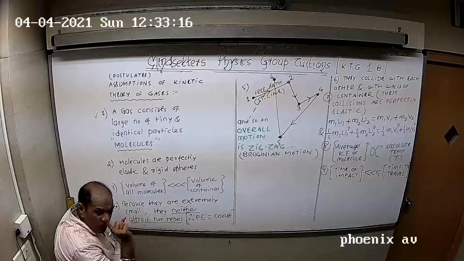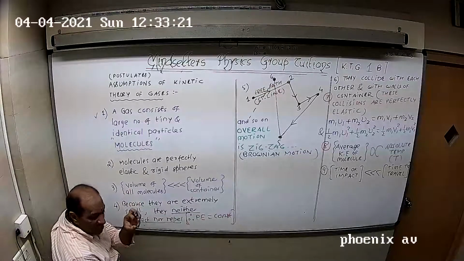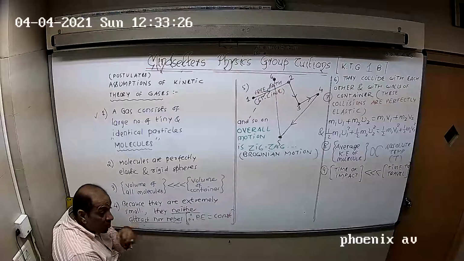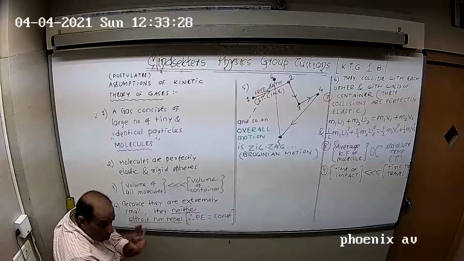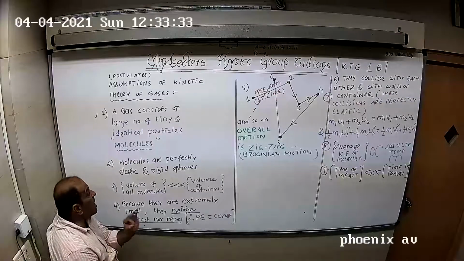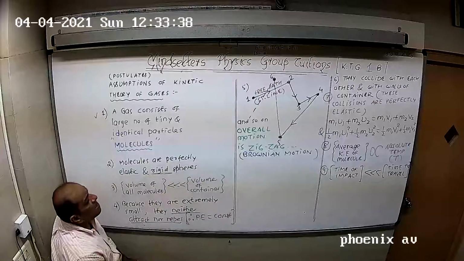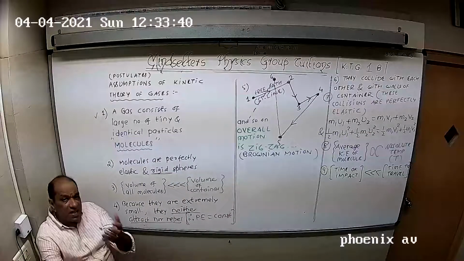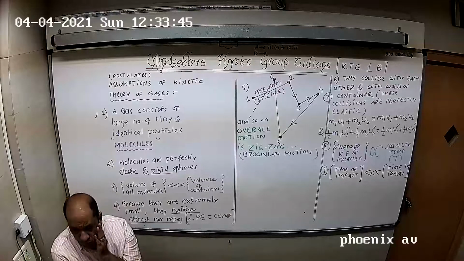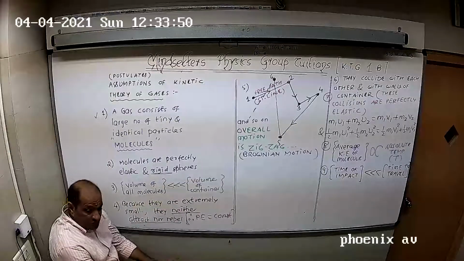Now in the chapter of elasticity we have said that the body which can be deformed the least is most elastic. Right? That means the body which cannot be deformed at all. The body which cannot be deformed at all is most elastic, and that is a rigid body. So either you call it perfectly elastic or rigid, the meaning is the same. So these gas molecules are those which cannot be deformed on application of any amount of force. So we call them rigid spheres.